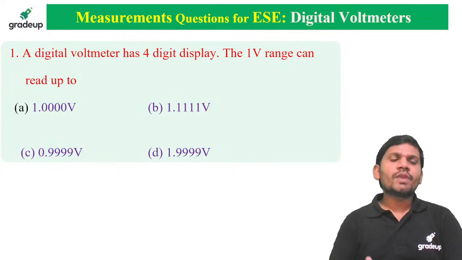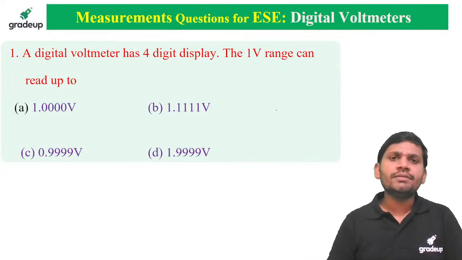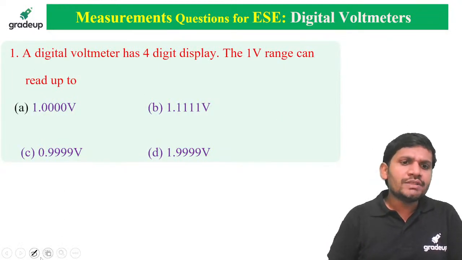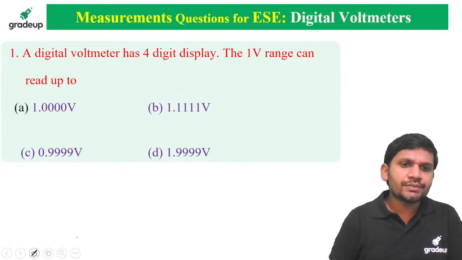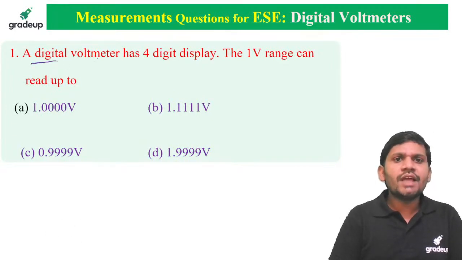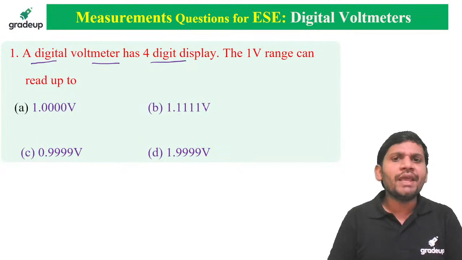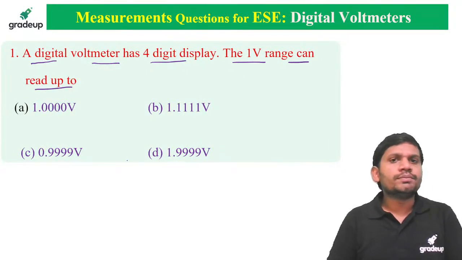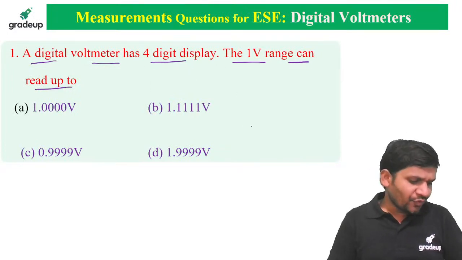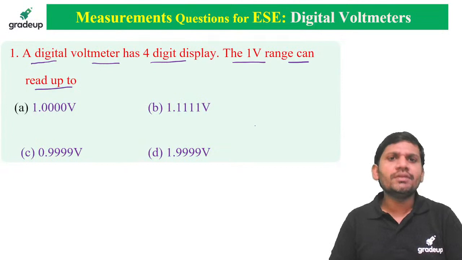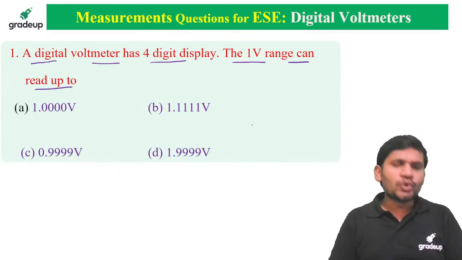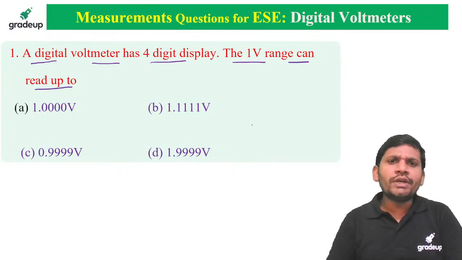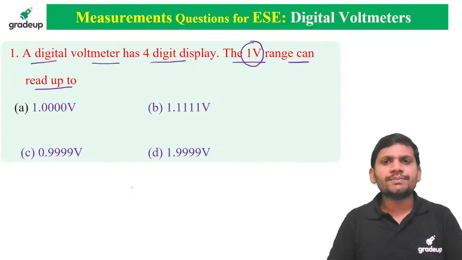The first question is displaying on the screen. Please read the question and answer it, students. A digital voltmeter has a 4-digit display. The 1 volt range can read up to what voltage? It is a 4-digit digital voltmeter, and it is a 1 volt range.